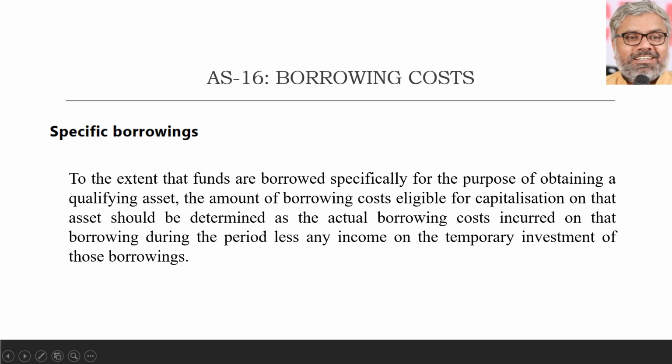Specific borrowing means that the funds are borrowed specifically for the purpose of obtaining a qualifying asset. So you wanted to buy or acquire a qualifying asset. For that purpose only, specifically a loan is taken, and in such case that borrowing is called a specific borrowing.